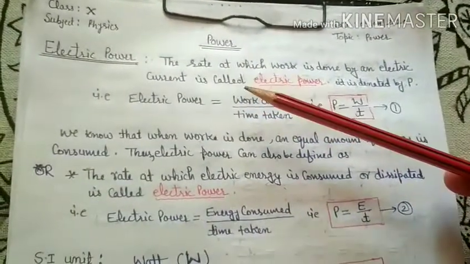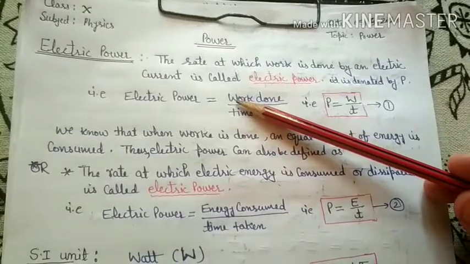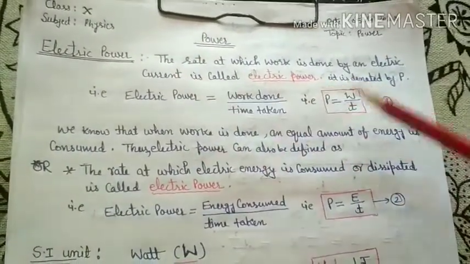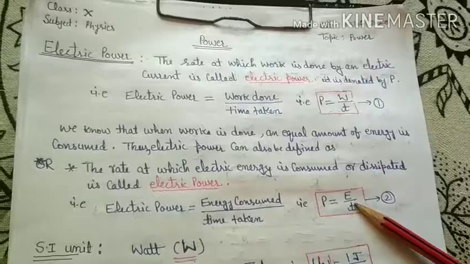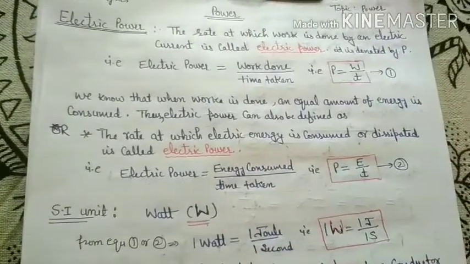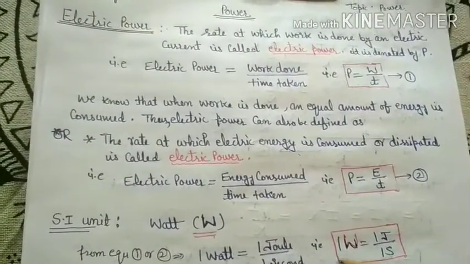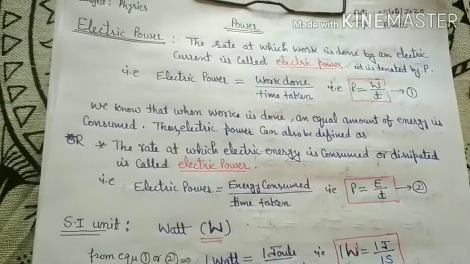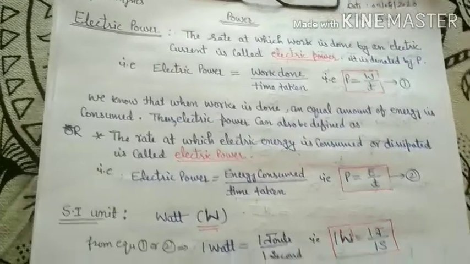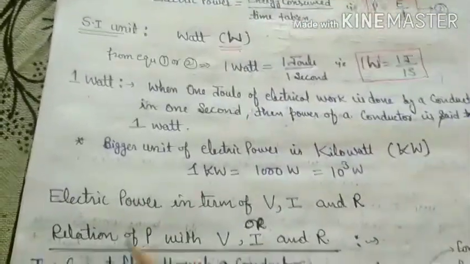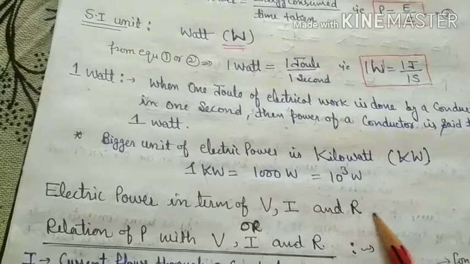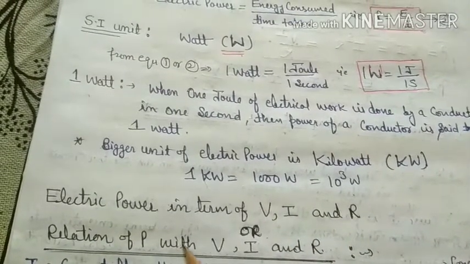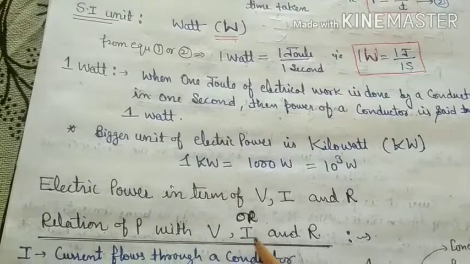This was all about some basic terms that we have already discussed in the 9th standard: how power depends upon work done and time taken, and energy and time taken. Now in the 10th standard we discuss electric power in terms of potential difference, current, and resistance. The next topic is electric power in terms of V, I, and R. For that, we have to understand with the help of a diagram.